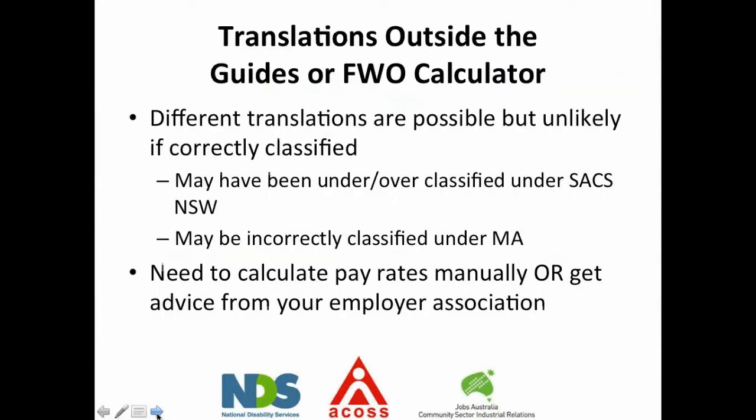Different translations are possible but unlikely, so that's why they're not on the whole represented through that. Usually it comes from overclassification under the SACS New South Wales. Now, if that's happened, you can't go back in time and change that New South Wales classification. You're going to have to work with it into the future. So you will have to continue using that overclassification as a starting point, unfortunately.